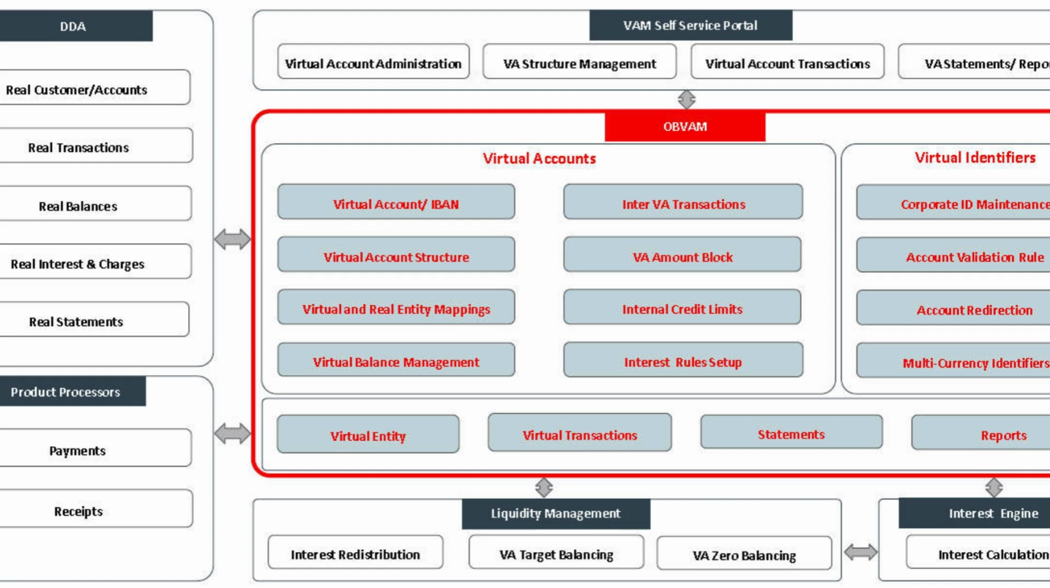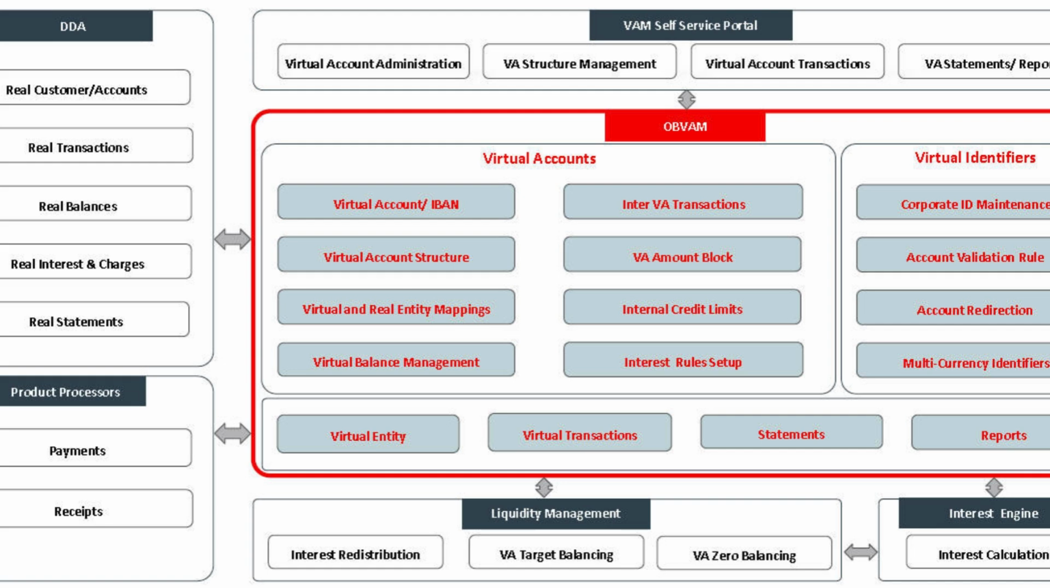So on the left hand side you would see DDA and product processes. Under DDA we have real customer accounts, real transactions, real balances, real interest and charges, real statements. So all those are being covered. And if you see in the middle, we have virtual accounts, which have all the structures related to virtual accounts. We have virtual identifiers. So all the arrows show the communication between these blocks.